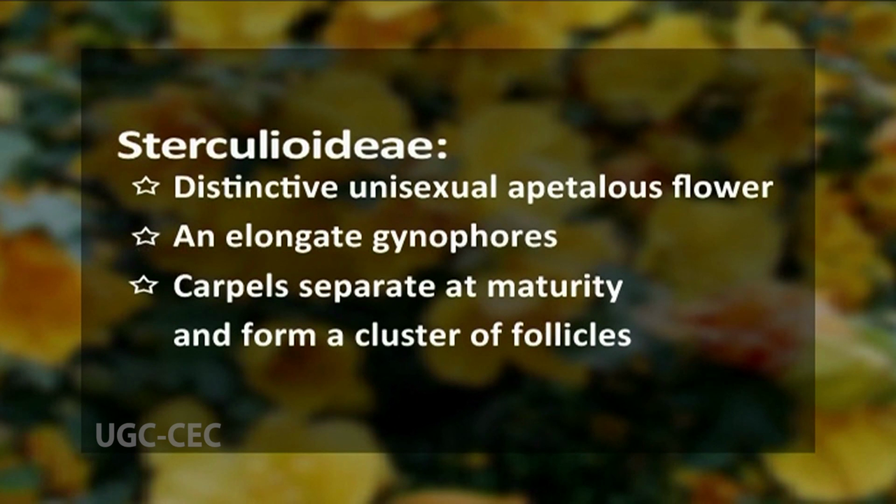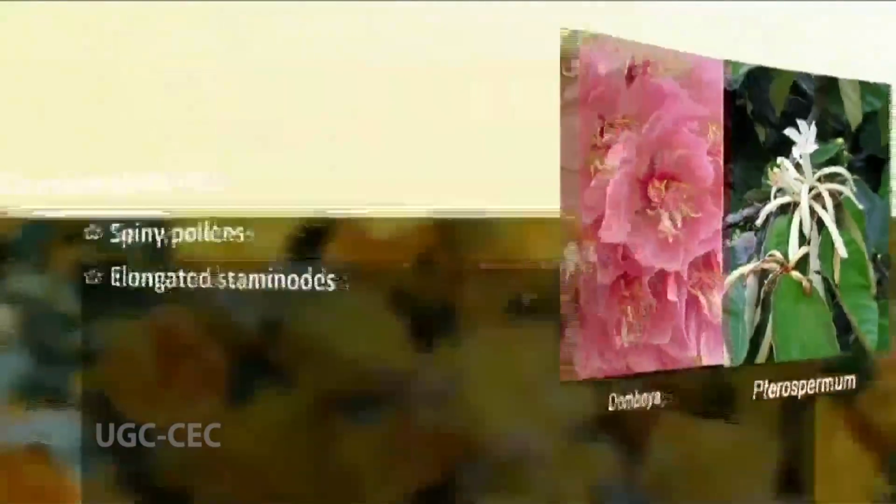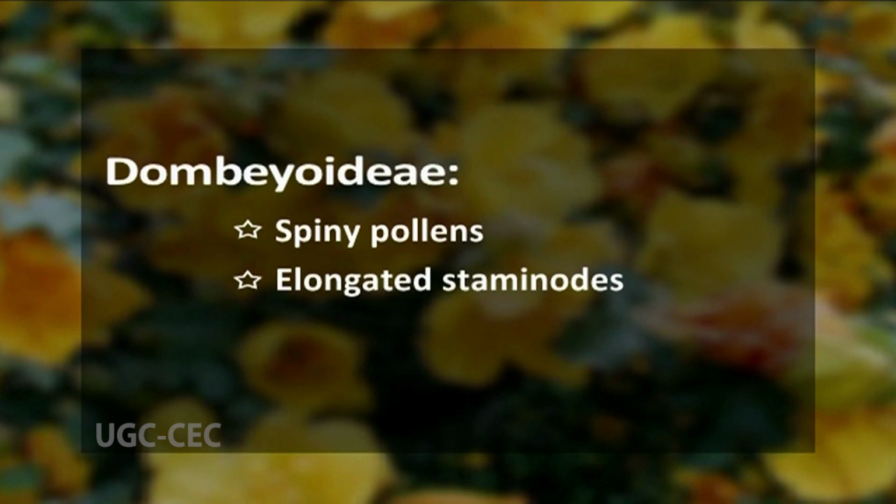They possess a distinctive unisexual apetalous flower, which has an elongate gynophore, and the carpels here are separate at maturity, and they form a cluster of follicles. The Dombioideae subfamily, containing genera like Dombia, Pterospermum, and relatives, is distinct in having spiny pollens, and also they have elongate stem nodes that alternate with petals.